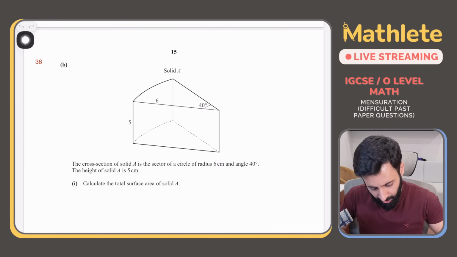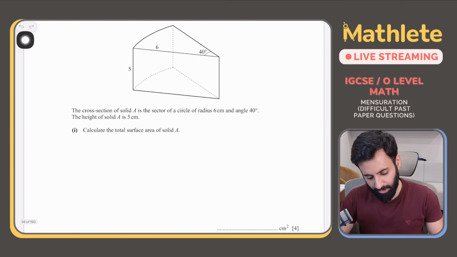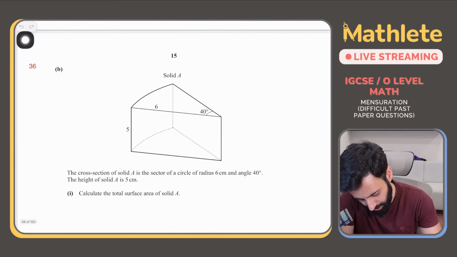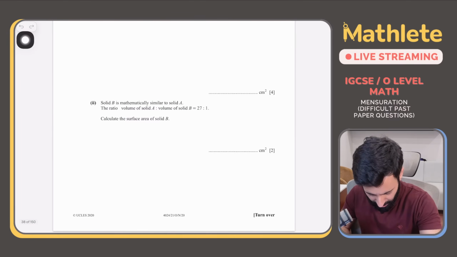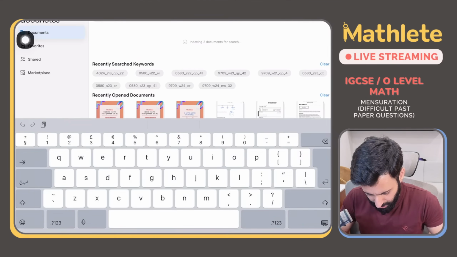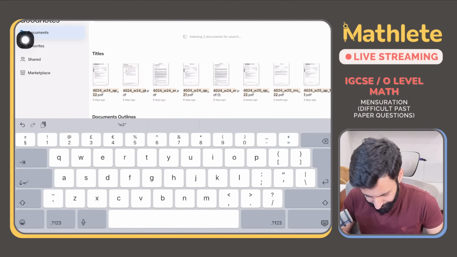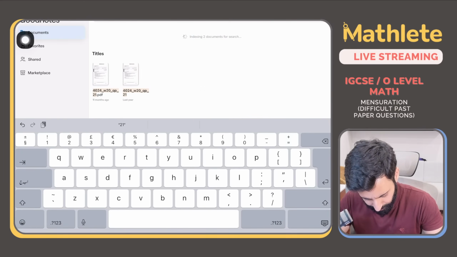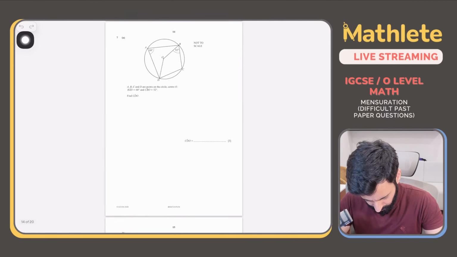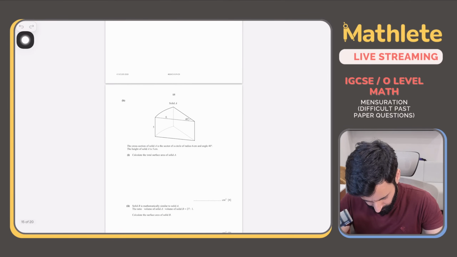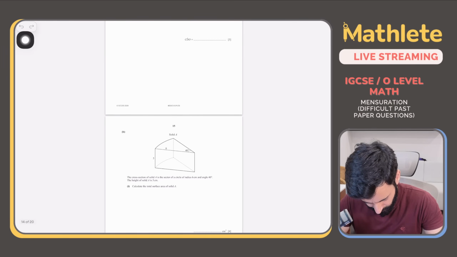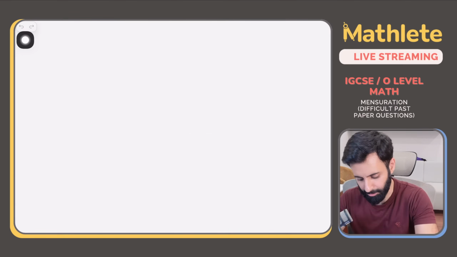Now here's a question. Let's see what it says. This question says the cross section of solid A. This might be a continuation of a previous question, so let me include that one too. This is October/November 2020 paper 2 variant 1. Let me include that. Actually no, it's not a continuation, never mind.